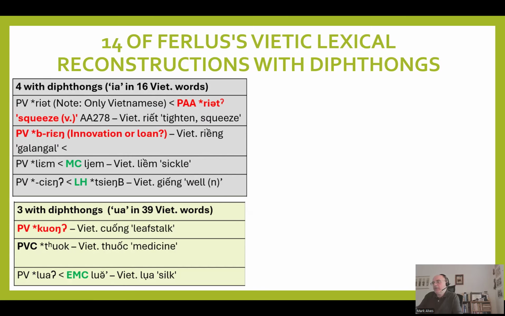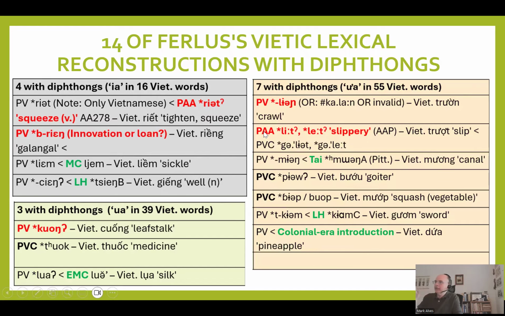It's possible, but it is also possible that it is an innovation at a later stage. Similarly, of the seven diphthongs with ua, two of these appear to be valid Proto-Vietic, and if it goes back to Proto-Austroasiatic, then we can reconstruct it in Proto-Vietic. But some of these are loanwords, such as from Tai or from Later Han, or pineapple is just something that came over with part of the colonial era goods and products.